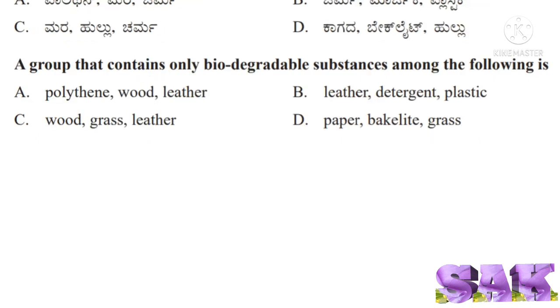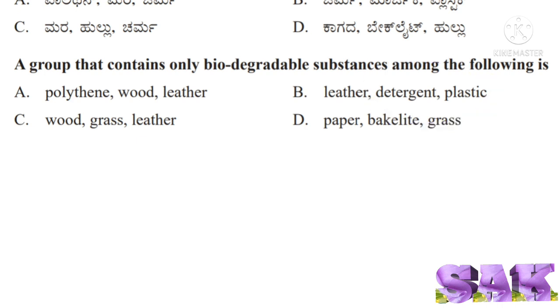Next question. A group that contains only biodegradable substances among the following is. Let us examine all the options one by one. Option A, polythene, wood, leather. Here, polythene is non-biodegradable substance. Option B, leather, detergent, plastic. Here, plastic and detergent are non-biodegradable substances.